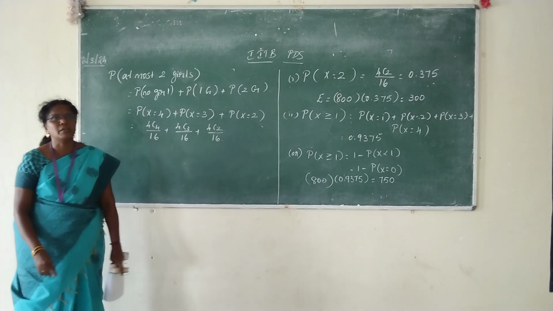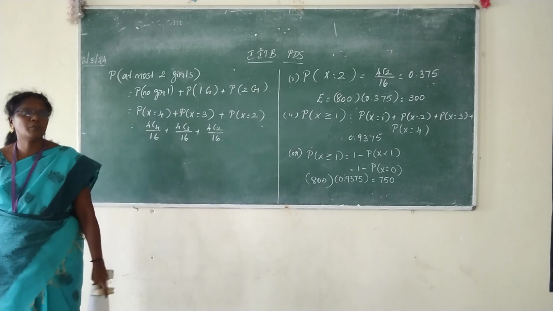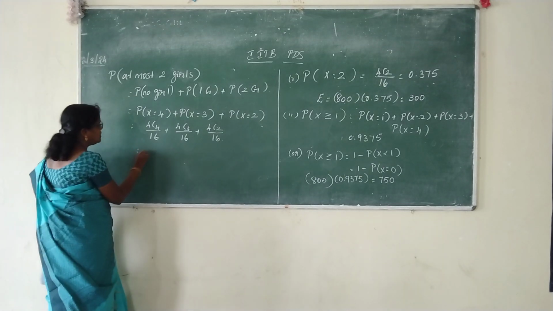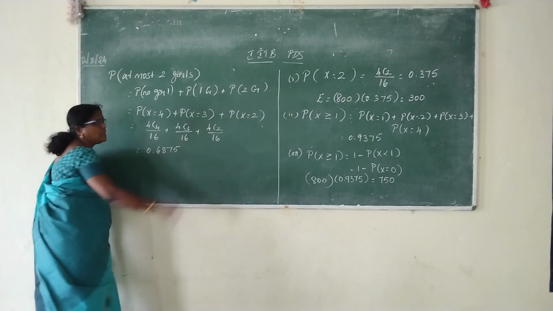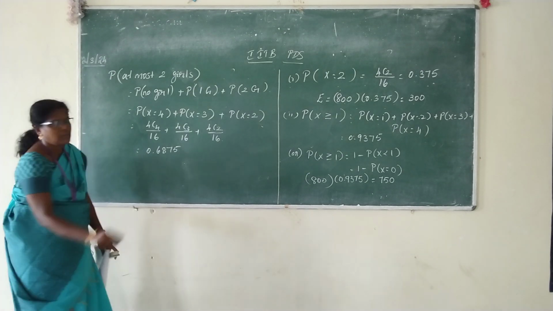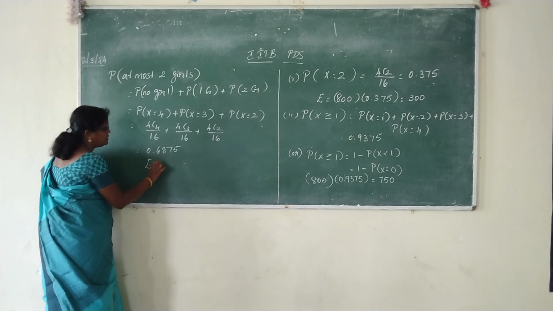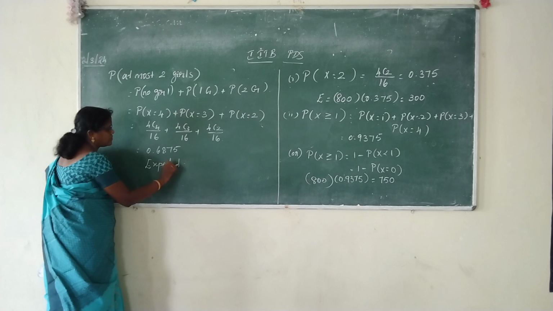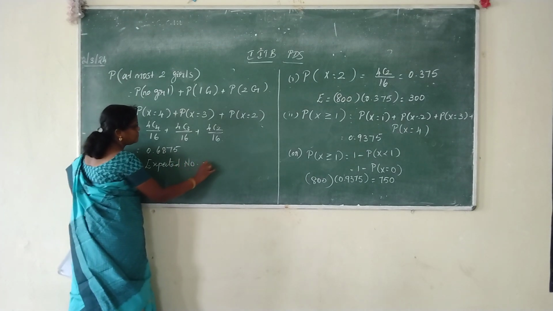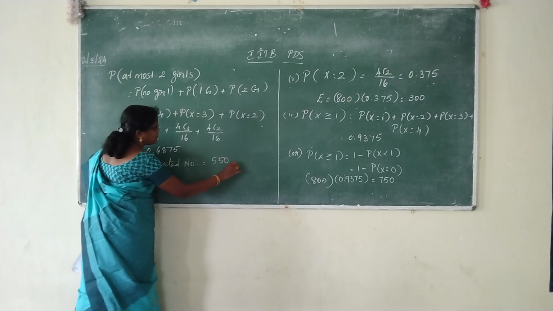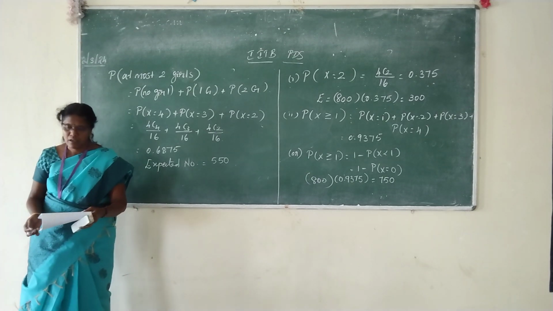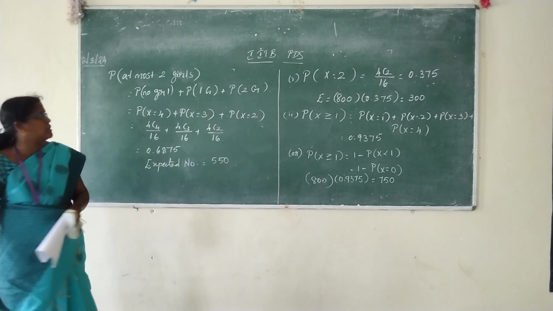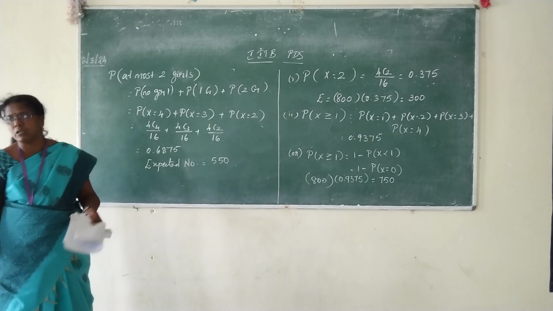What is going on there? 0.6875. Calculate the expected number. 550. So the expected number of families will be 550. Out of 800, 550 families will have at most 2 girls.